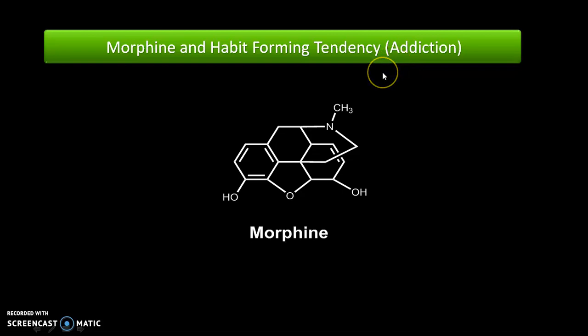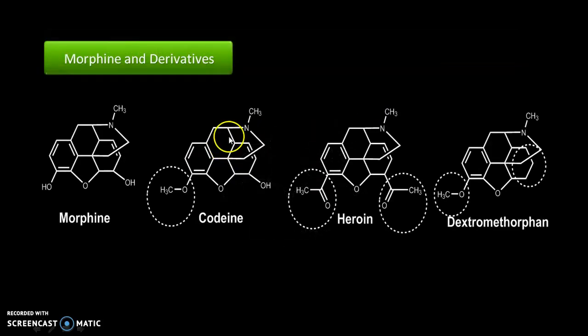Because of that, it could not be used in therapy, and hence being a medicinal chemist, it is our responsibility to synthesize such morphine derivatives which should have the analgesic activity as well as be free from habit forming tendency, or addiction.